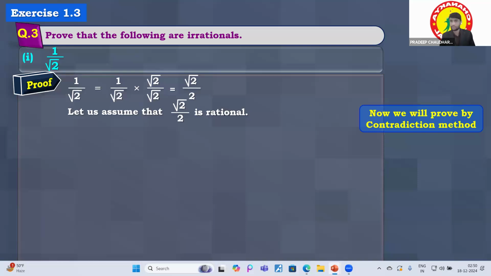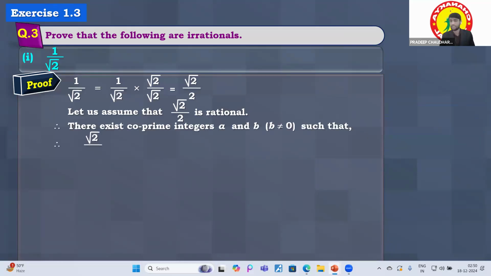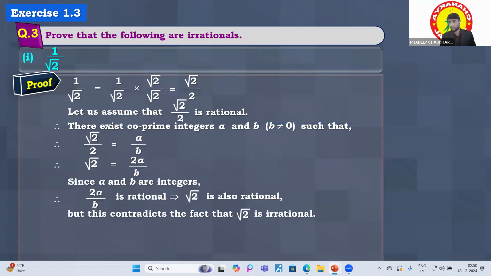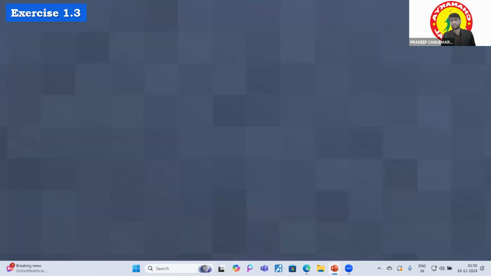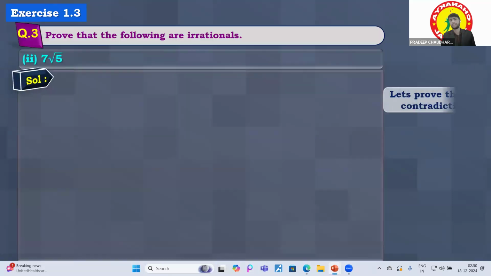First of all, we will assume it is rational. Then if there is something rational, we can write it in the form of a by b or the p by q form. Then a by b, like 2a over b, where 2a and b are integers. And if they are integers, then they are simply rational. And a rational can't be equal to an irrational. But root 2 is an irrational number, right? So it is also contradicting the fact. Our assumption is wrong. And just try it at home.